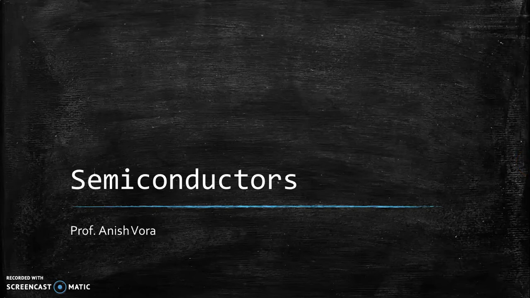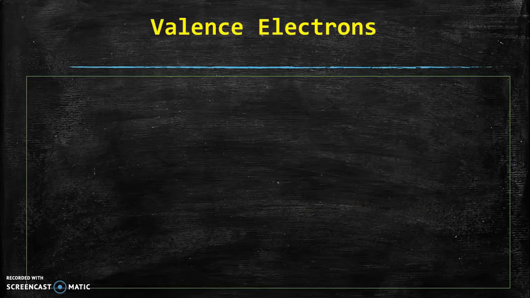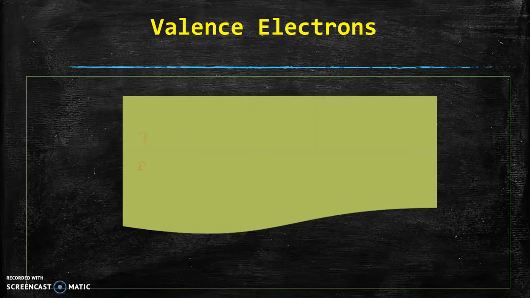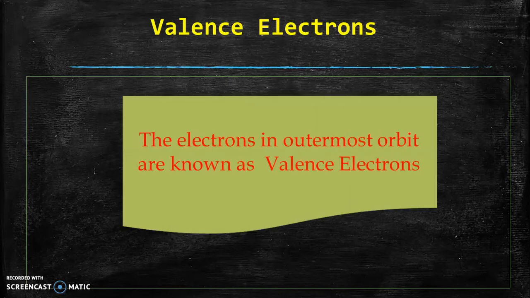In this video lecture, we'll study about insulator, conductor and semiconductors. Before we start understanding properties of semiconductor material, it is very important to revise about the valence electrons. The electrons in any atom in outermost orbit are known as valence electrons.